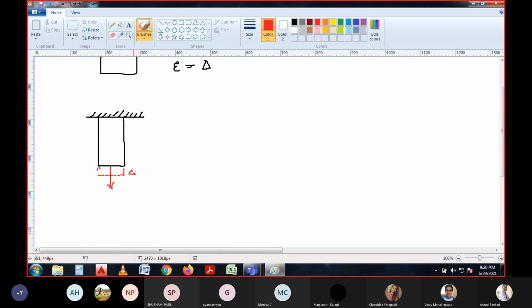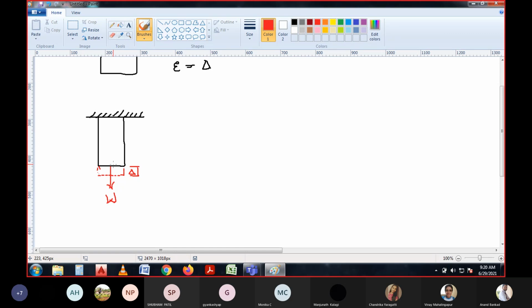That can be considered delta, right? I think we have already studied this, dear students. I hope you remember by referring to this diagram. I will take a weight W acting on the body, which is actually an axial force.